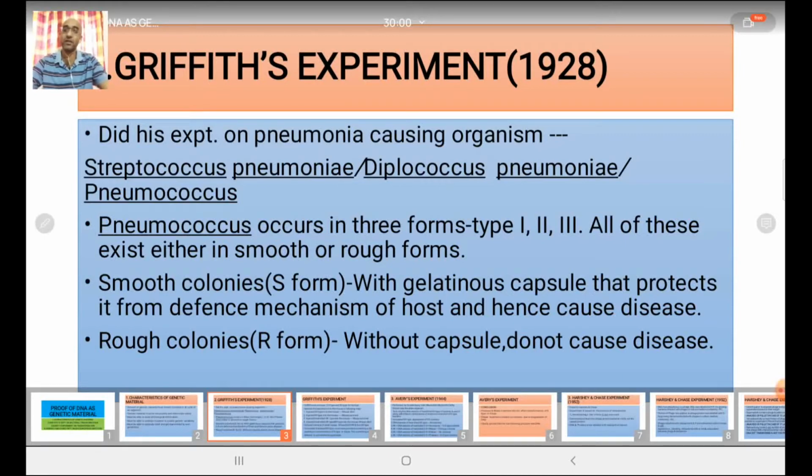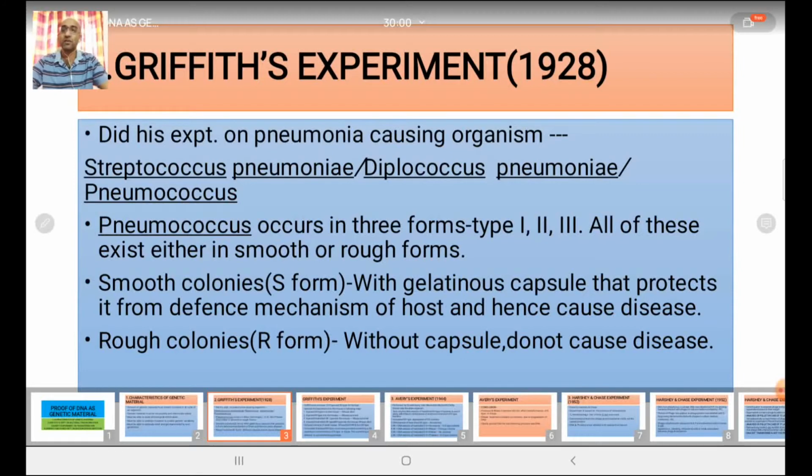Then the second one was the rough colonies, that is, they were without any capsule, and as a result they could be acted upon by the defense mechanism of the host. There was nothing else to protect them, so they do not cause any disease. So these are called the avirulent or non-pathogenic type. Okay. So what do you know about pneumococcus?